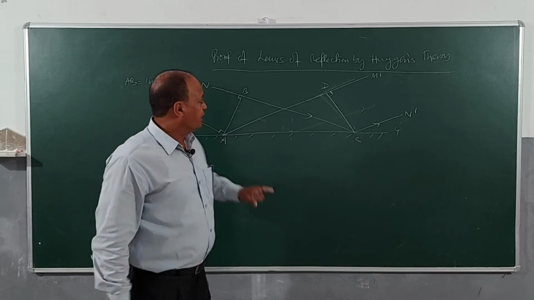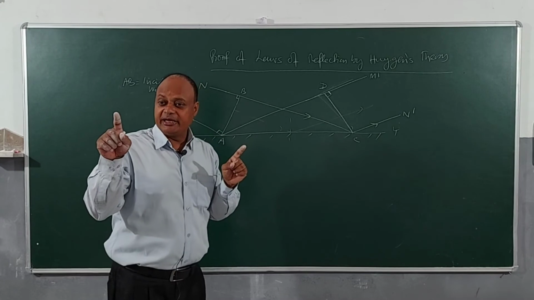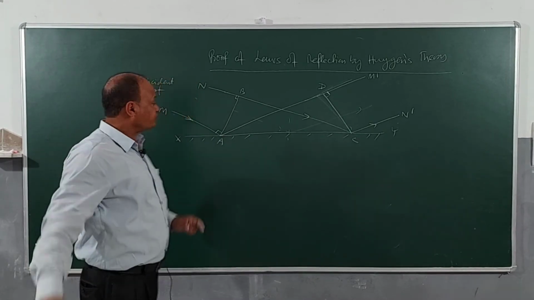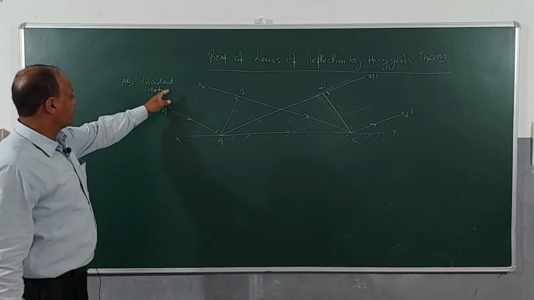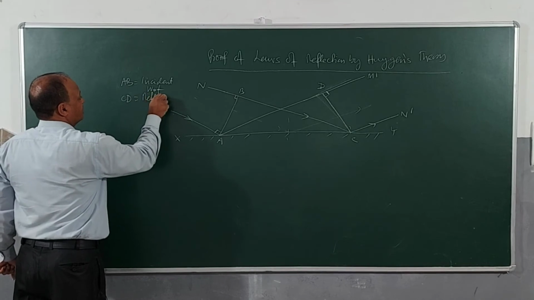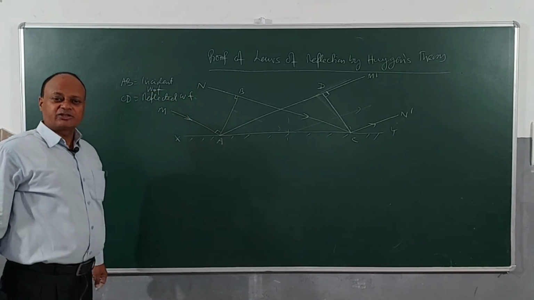And then you can see the incident wave front and the reflected wave front are in the same medium, so speed of light will also be the same. It is clear. So we will say AB is incident wave front and CD is reflected wave front. Now let us do some constructions out here.